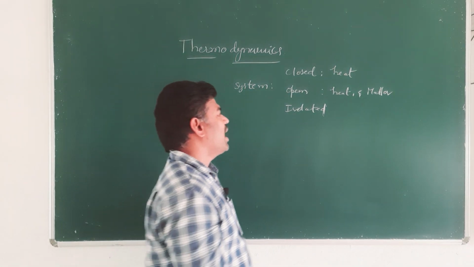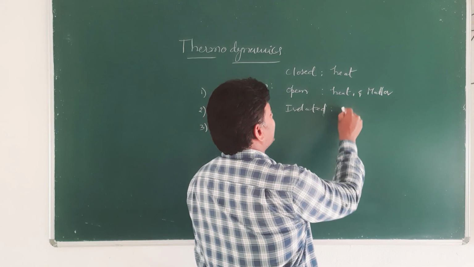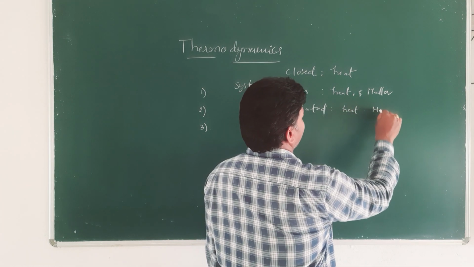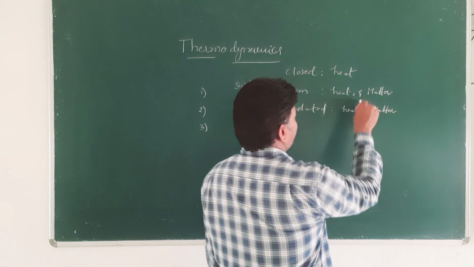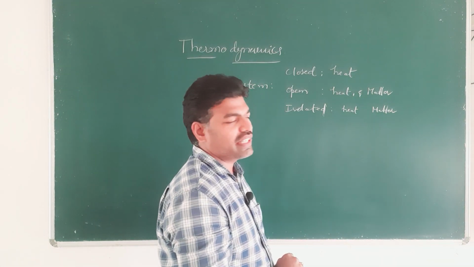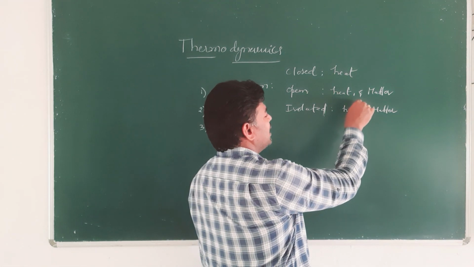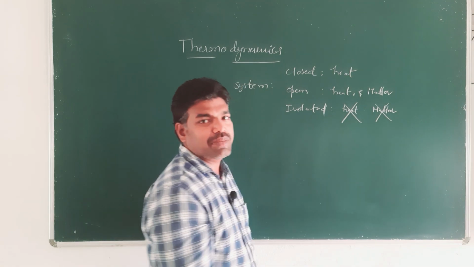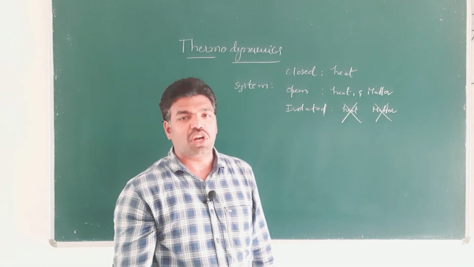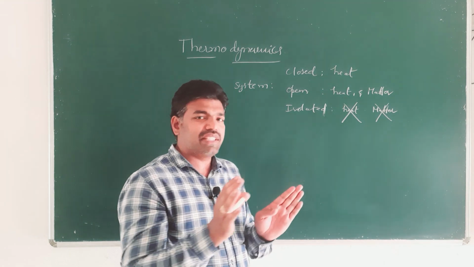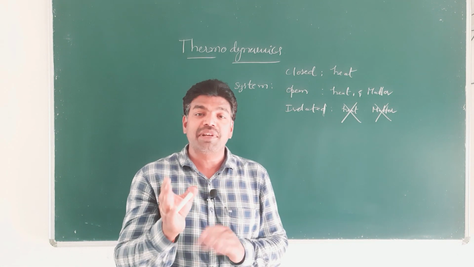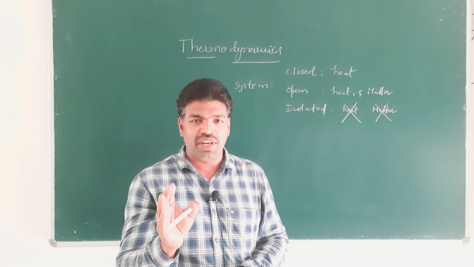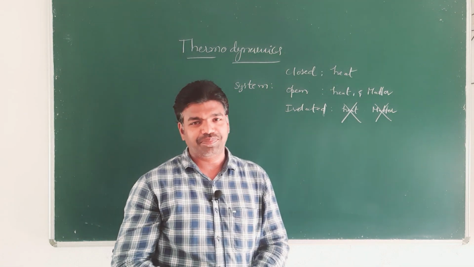And the third one is isolated system, in which neither heat nor matter is exchanged between system and surroundings. That is, no heat exchange between system and surroundings, and no matter is exchanged between system and surroundings in an isolated system.